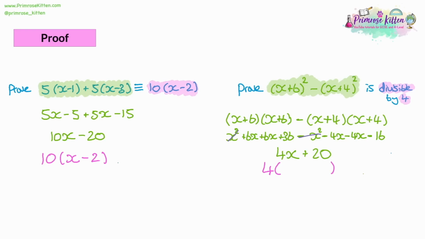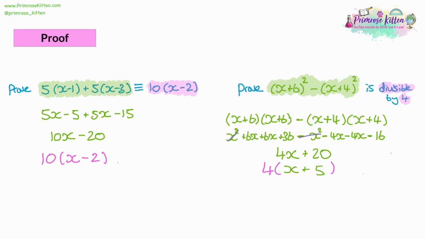So look at 4x plus 20, and you can think, right, let's divide it by 4. If we can divide it by 4, then it's divisible by 4. If we can't, then it's not. So 4x divided by 4 is 1x, and 20 divided by 4 is 5. And since we were able to divide it by 4, the 4 outside the brackets proved that it's possible. Now we have our proof. We've shown by step working out that we can prove it.